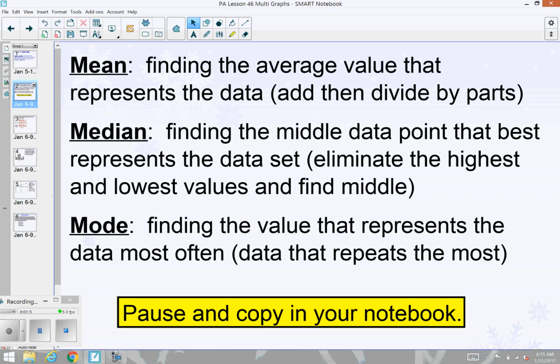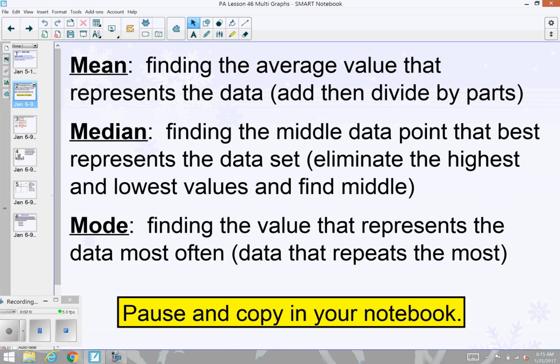Median is different because you're finding the middle value. That's where you line up all of the numbers from least to greatest, regardless of whether they're clustered together or not. They're all lined up, and you figure out what piece of data, or two pieces of data, are in the middle. And if there's two pieces in the middle, then you want to add them together and divide.